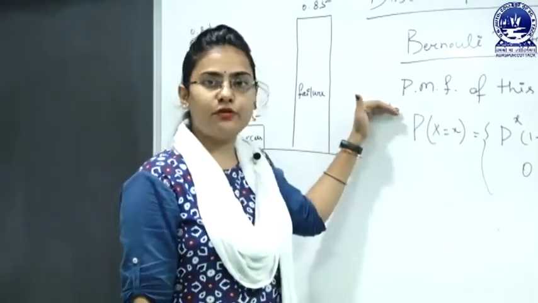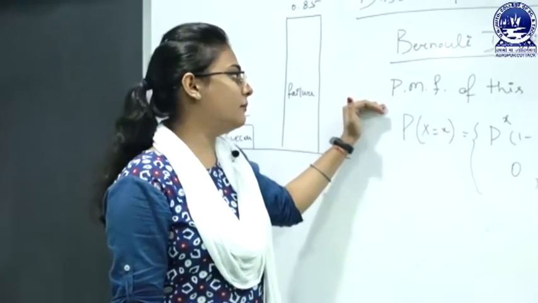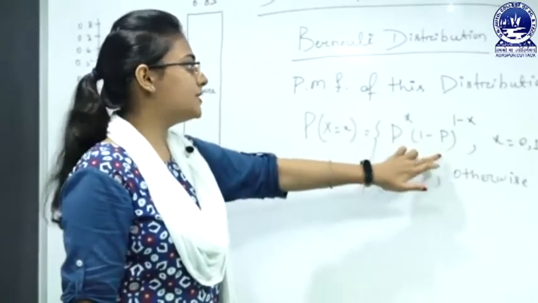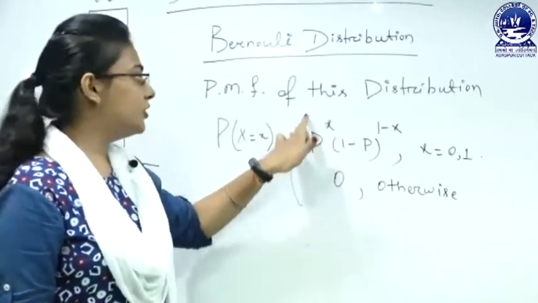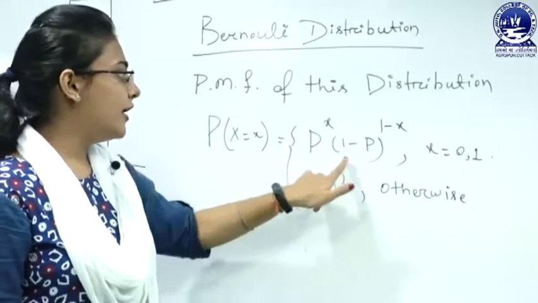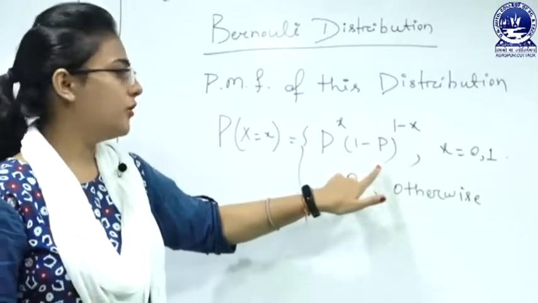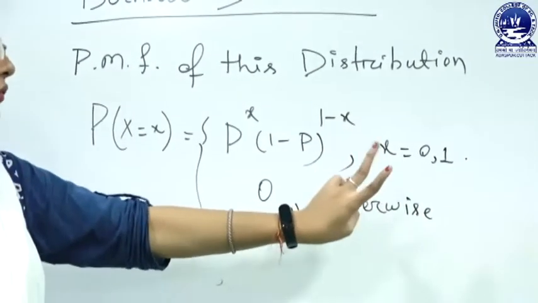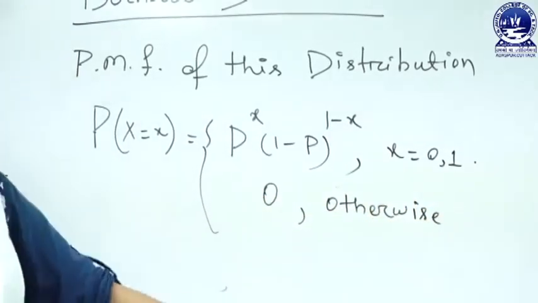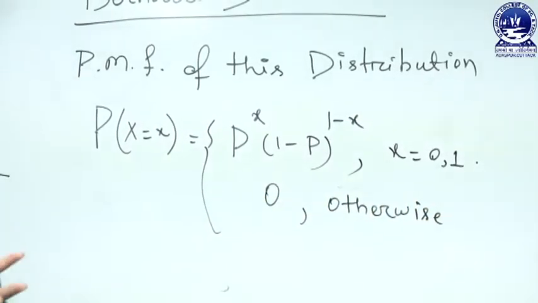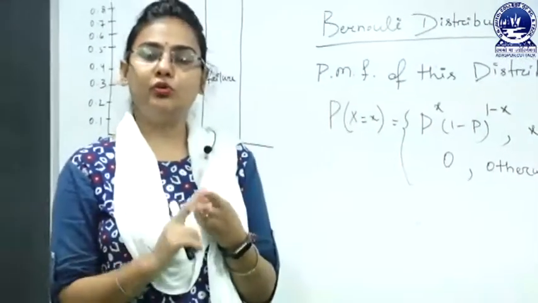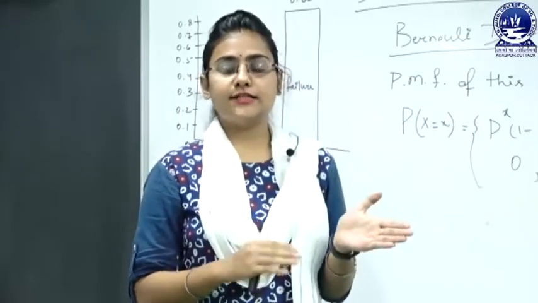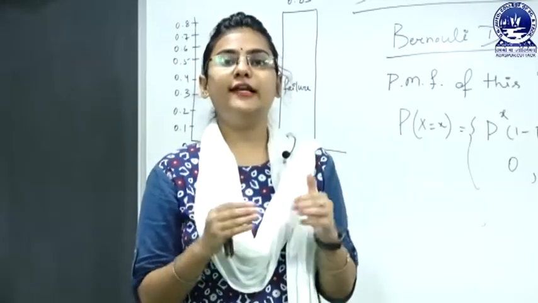The probability mass function of the Bernoulli distribution is given by P(X = x) equals p to the power x into 1 minus p to the power 1 minus x, where p to the power x is for the probability of success and 1 minus p is the failure, for x lying between only the two values 0 and 1, and 0 otherwise. So we can say that the Bernoulli distribution is defined by only the two values of the random variable x, 0 and 1, but the probability of success and the probability of failure need not always be equal.